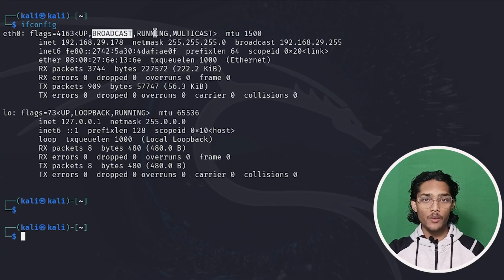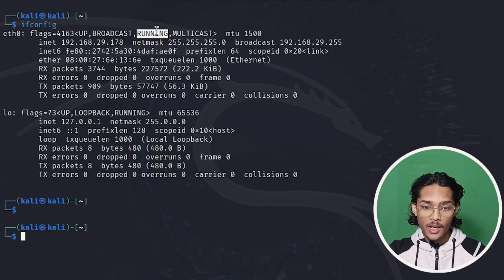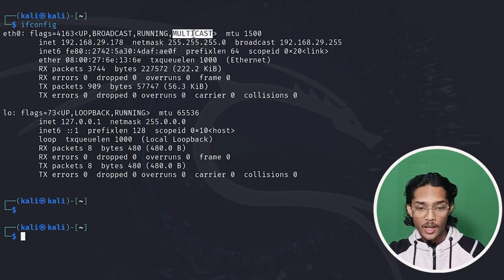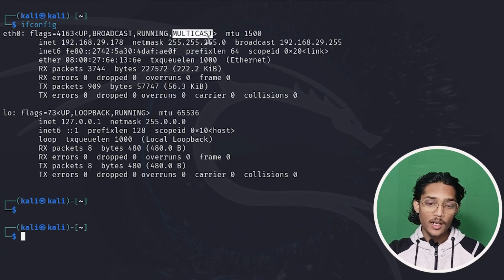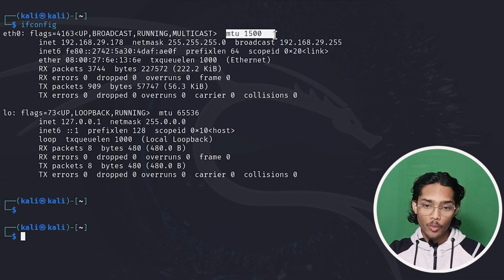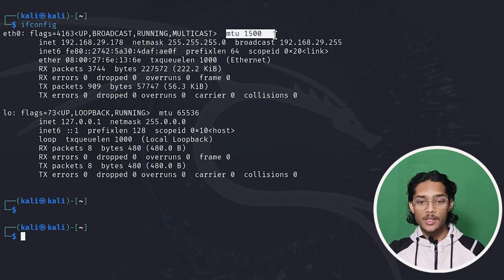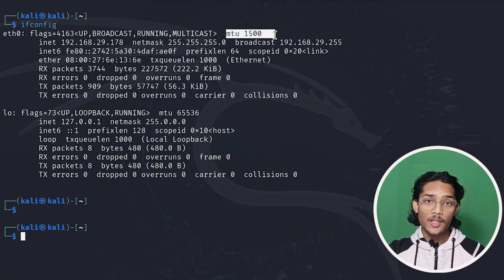Example, some ARP requests. Then we have running status, that means hardware and software are completely running fine on our Kali Linux virtual machine. Then we have multicast, that means the interface supports sending data to a group of devices, for example multi-communication, like streaming. And we have MTU 1500. This means maximum transmission unit, that means the largest packet size this interface can handle is 1500, which is a standard for Ethernet.